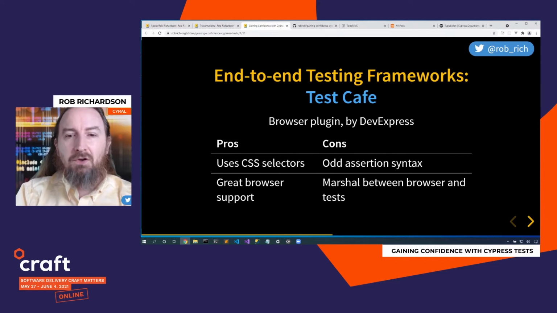Next, Test Cafe. If you're using DevExpress components for other things, Test Cafe may feel right at home. It uses CSS selectors, so unlike jQuery, I don't have a .then mechanism. On the downside, it isn't built on Mocha or Jest. It has its own assertion and test runner library, so that syntax is kind of weird. With Test Cafe, I'm actually marshalling things back and forth between the test runner that is running inside Node and the browser. And so I'm doing all of this marshaling, copying content between those two contexts. I need to understand that both pieces are there.